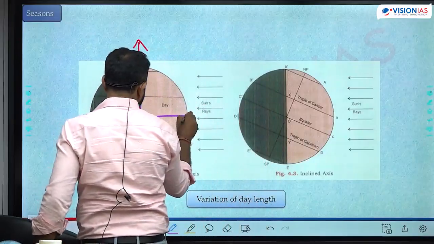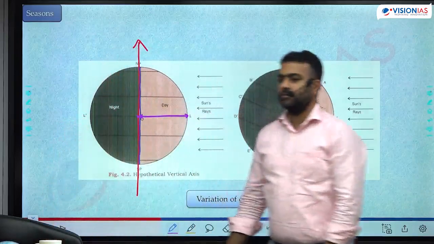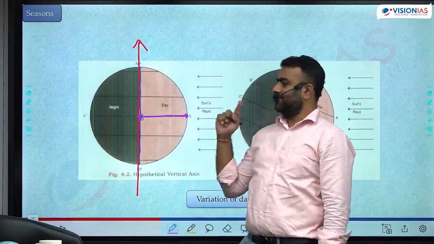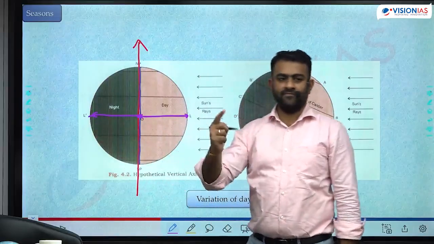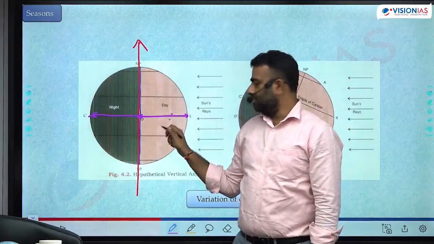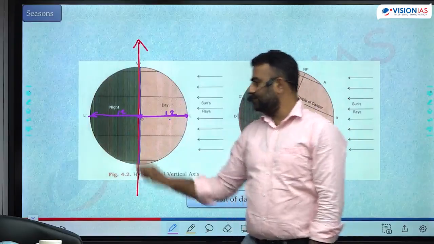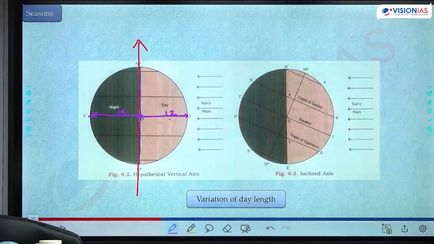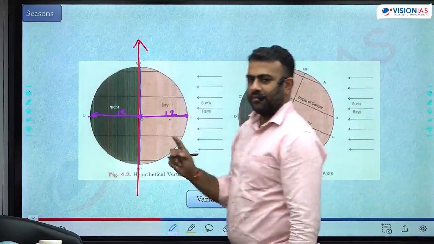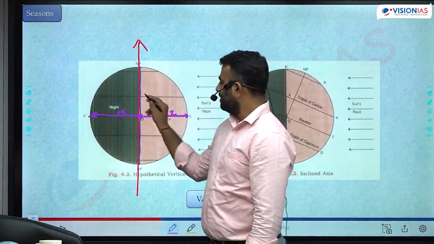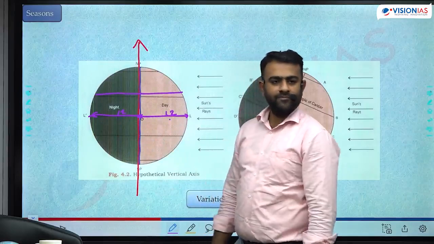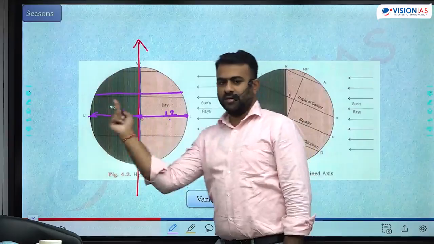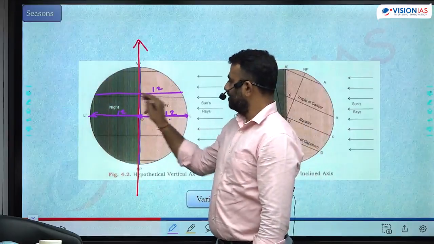That you can check very easily by measuring this distance. During this entire portion, you are in the day. During the other side, you are in the night. This is night. If both are equal, that means 12 hours of day, 12 hours of night. Check their length. Both are the same. The duration for which you are in the day is the same as the duration for which you are in the night. Can you check here? Here also it is the same. Here also it is 12 hours of day, 12 hours of night.